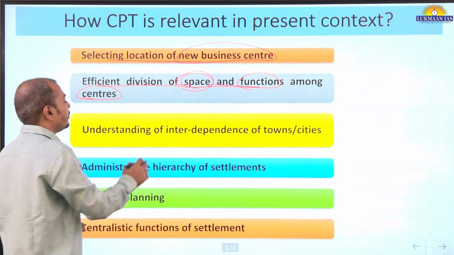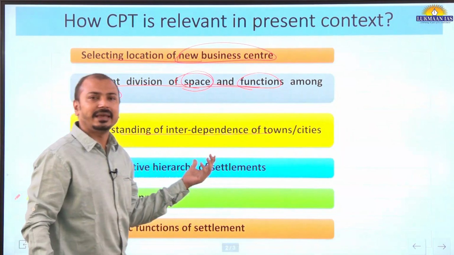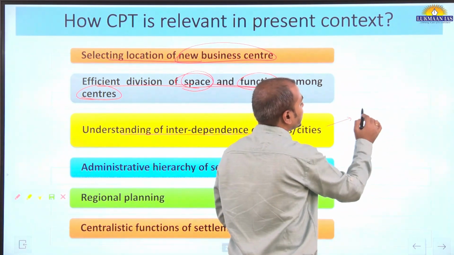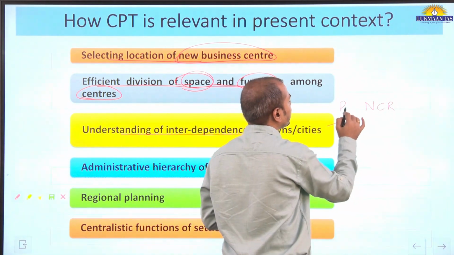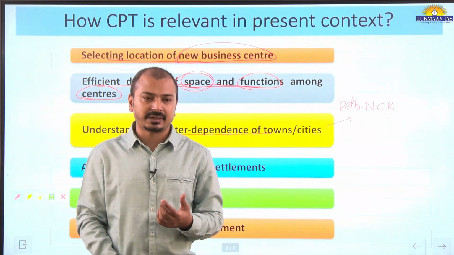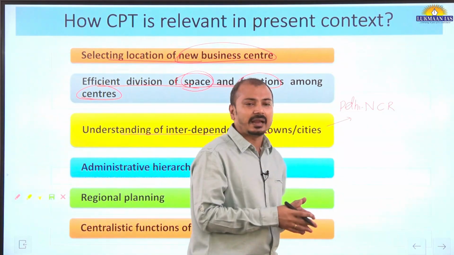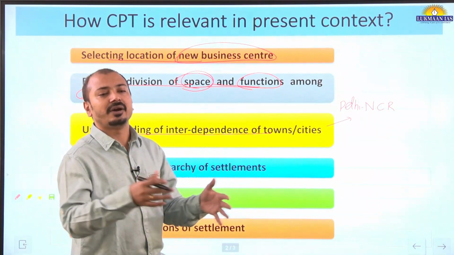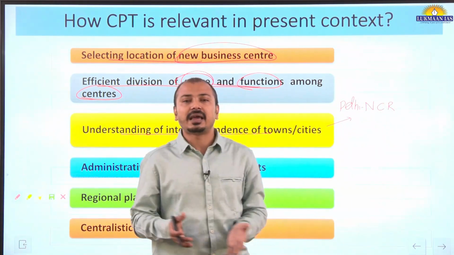At the same time, if we are talking about understanding the interdependence of towns, we can give an example: the locations of the cities in the Delhi and NCR region. Now we know that Delhi is the administrative center, and many people are living in Delhi, but due to congestion and lack of affordable housing, people started living in the surrounding regions, and the National Capital Region has developed.